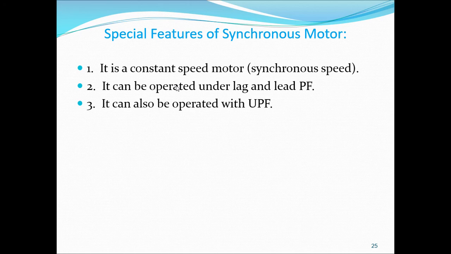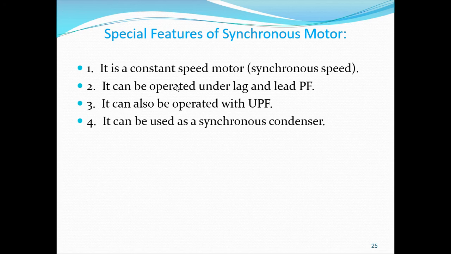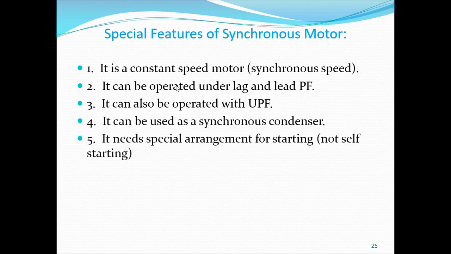Next one is it is operated at unity power factor. And next one is it is used as a synchronous condenser. And the fifth one is special arrangement is required for starting. So why? Because it is not a self-starting motor.